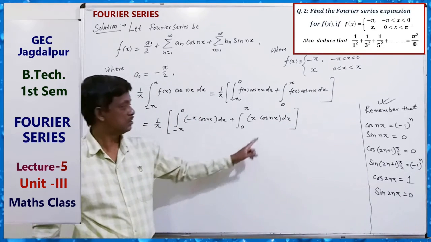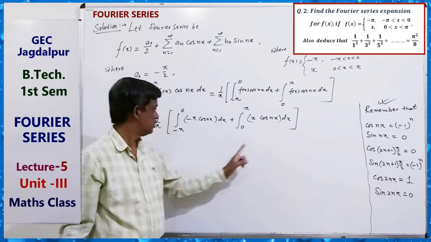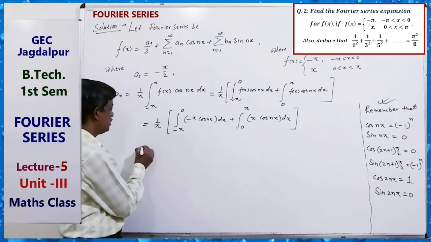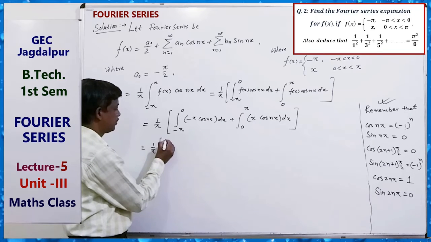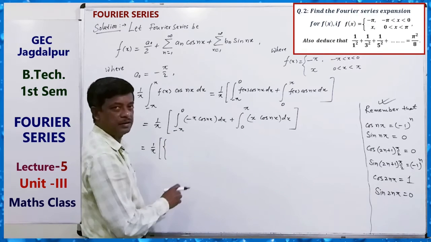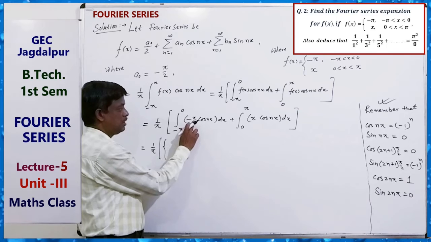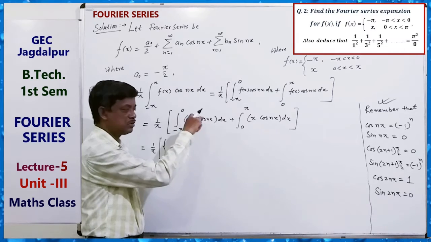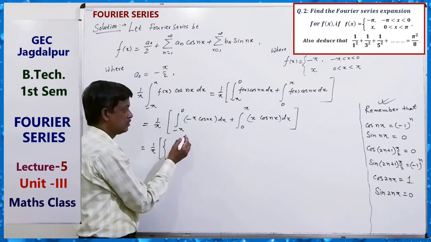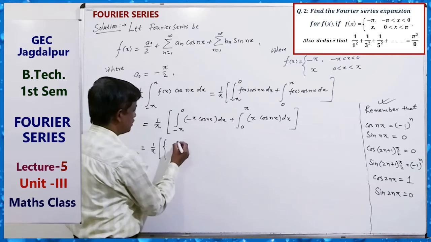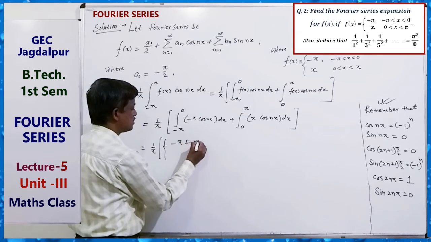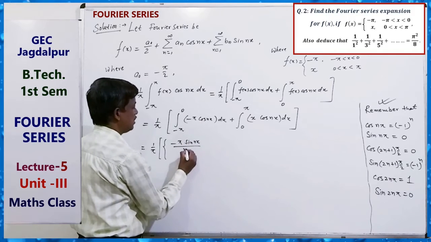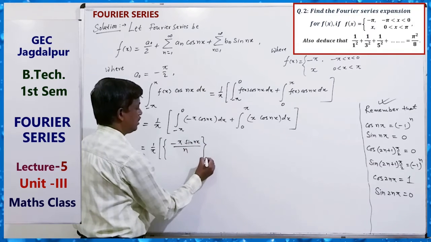Here we can use u into v. Here just direct integrate. Here minus pi cos nx, integration of cos nx is sin nx upon n, minus pi to 0.